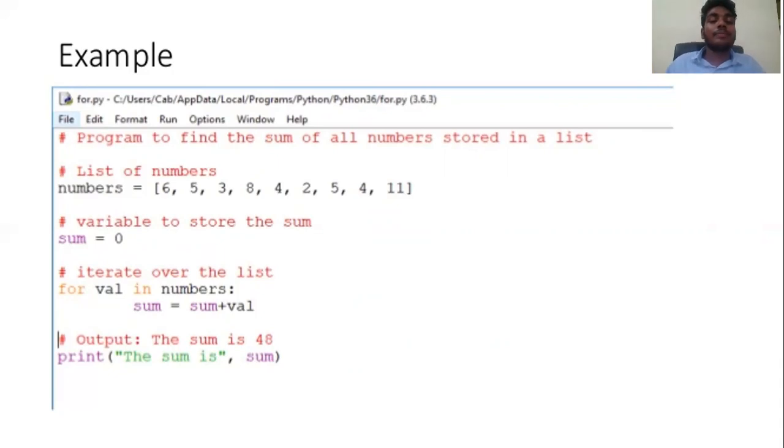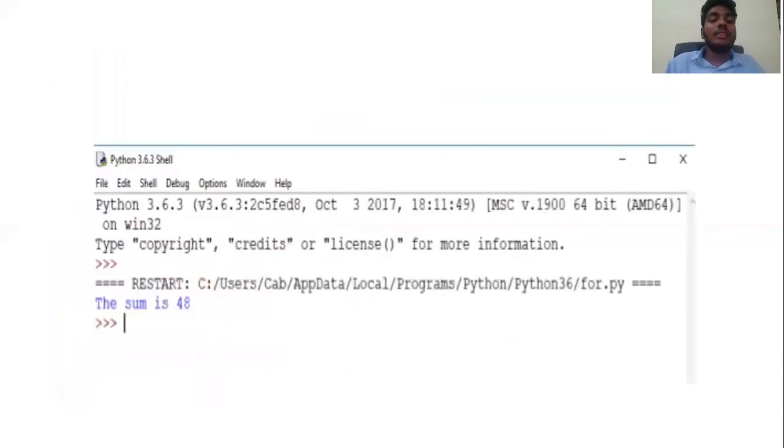Okay, see the output here. The sum is 48. In the blue color, we can see here the sum is 48. Then we'll go for the range function.